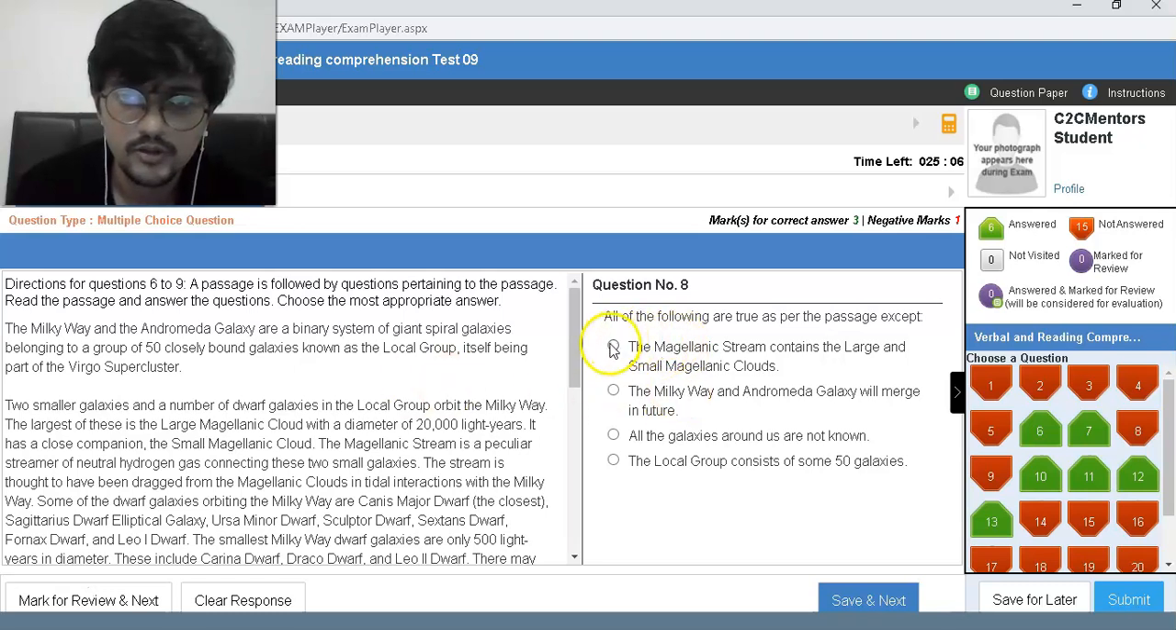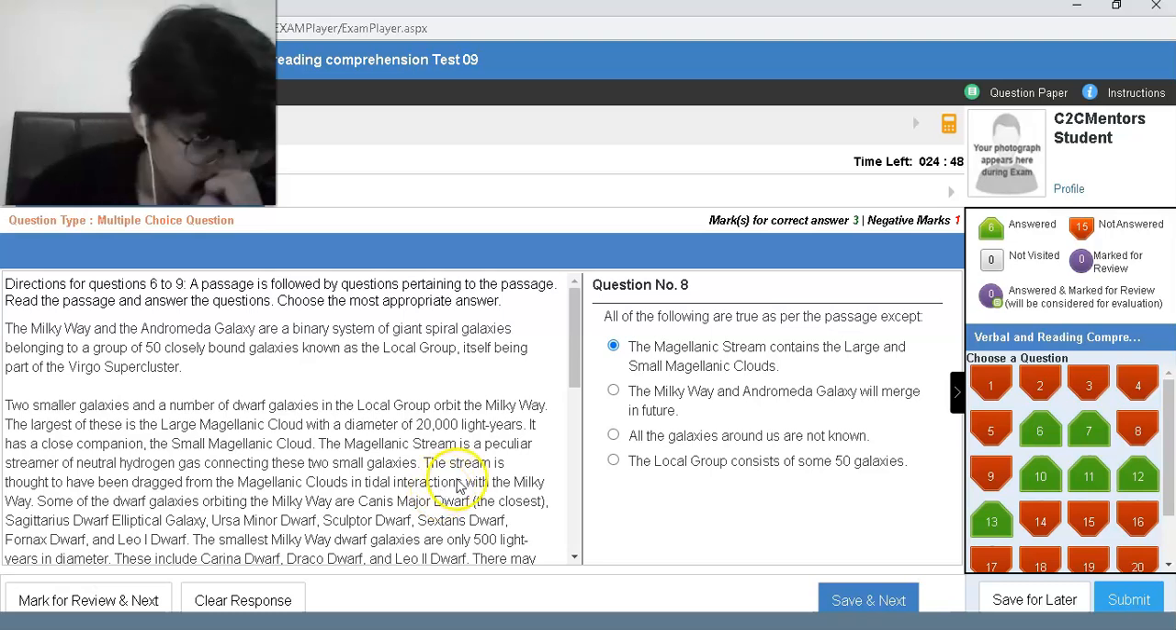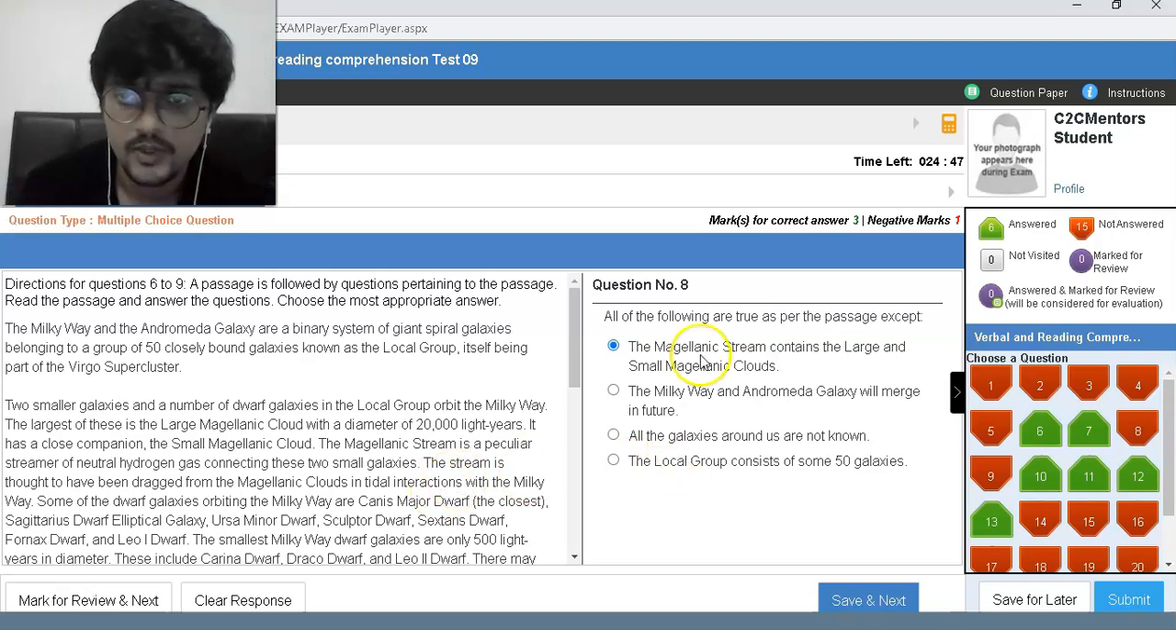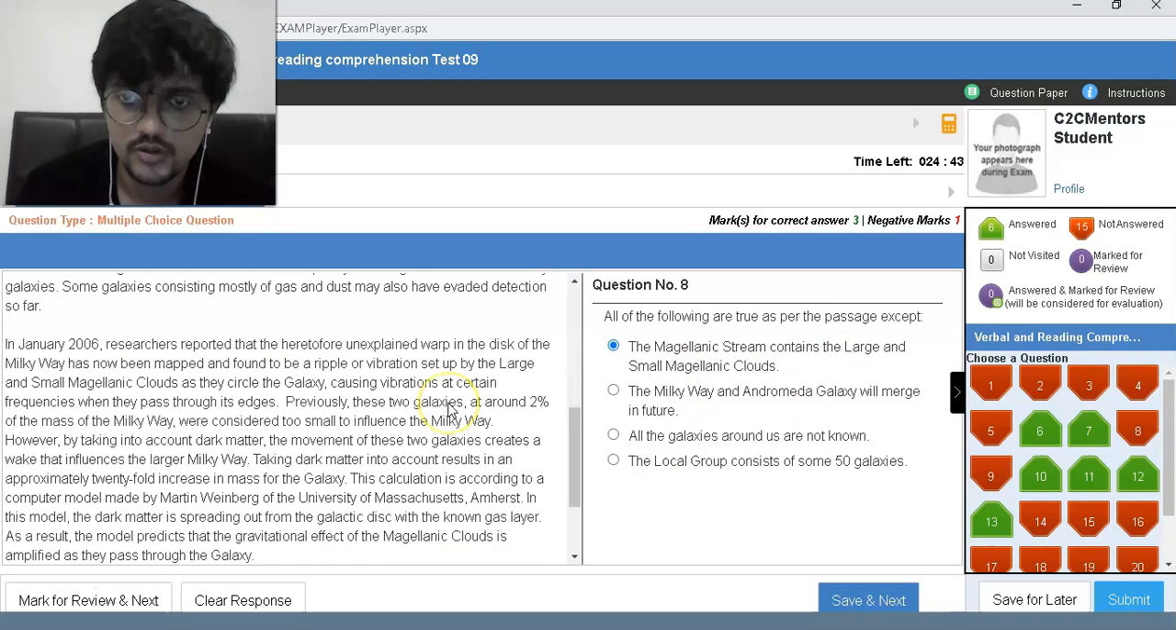Okay, so maybe this is not true. The Magellanic stream contains the large and small Magellanic clouds. Okay, the Magellanic stream is a peculiar stream of neutral gas that has been dragged from the Magellanic clouds. Yeah. Okay, so this might not be true. This is true: will merge in future.